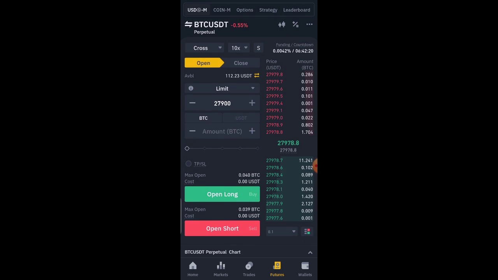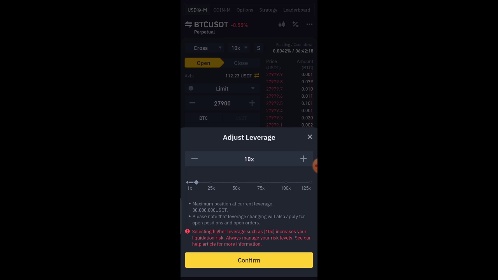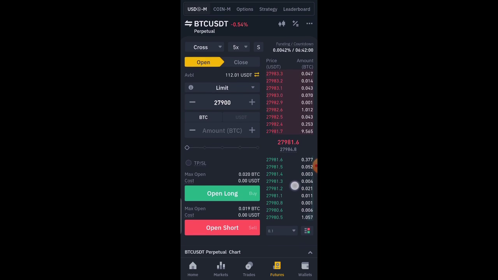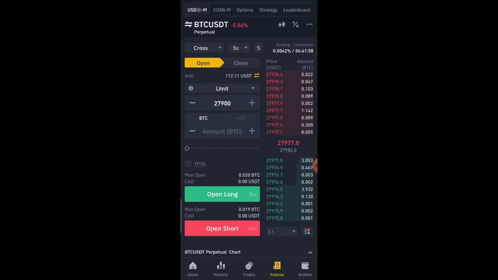I think I've already told you how to set that. So just set this. Since you are a beginner, let's set it to 5. Then you're going to click on confirm. You can see it's already here as confirmed, right? So the next thing you want to do now is to understand how to open a long or short position, with take profit and also with stop loss orders.